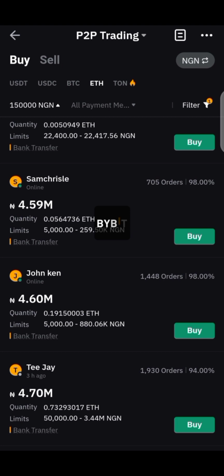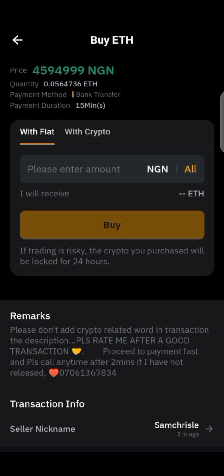Remember what I told you, if you are posting a sell ad, it will appear on the buy side for whoever wants to come and buy from you. For instance, if you are this guy, you post an ad to sell your Ethereum, it will appear on the buy side like this one you are seeing here. This guy you are seeing here actually posted a sell ad. He's the one going to sell to you and you buy from him or her. I believe you are getting the gist now.